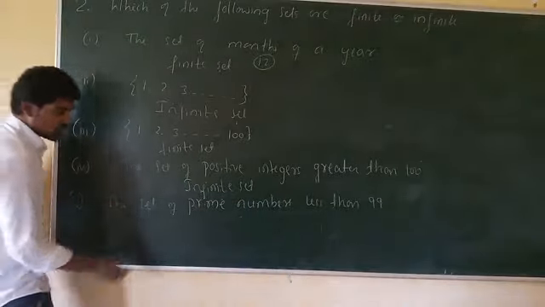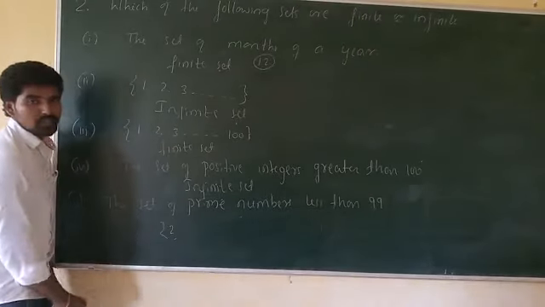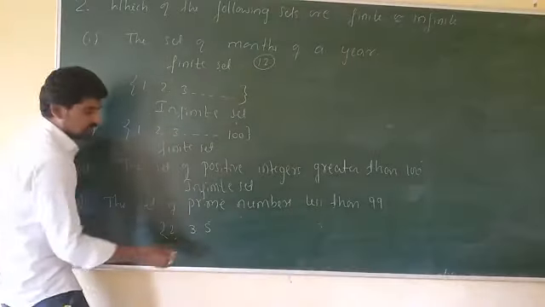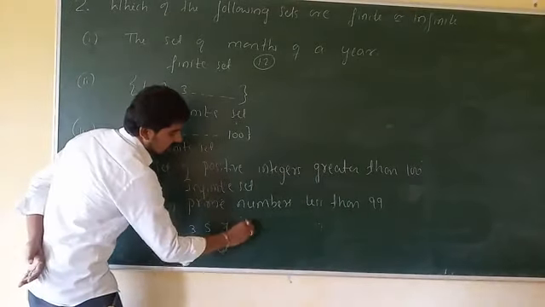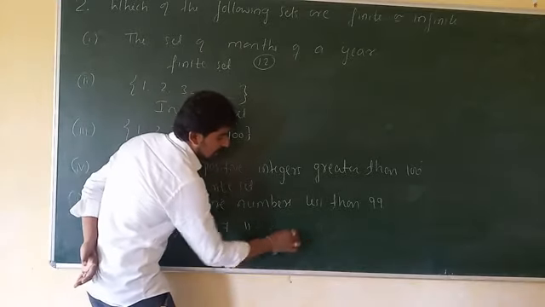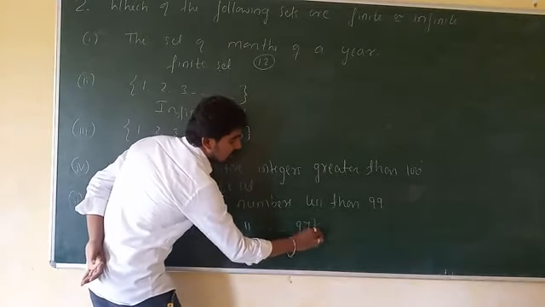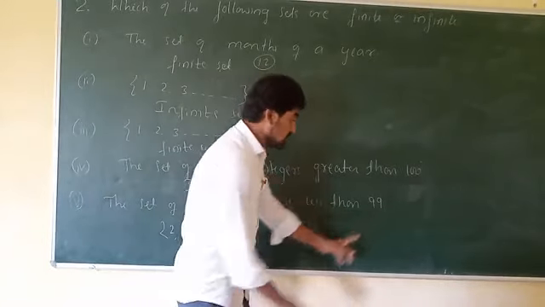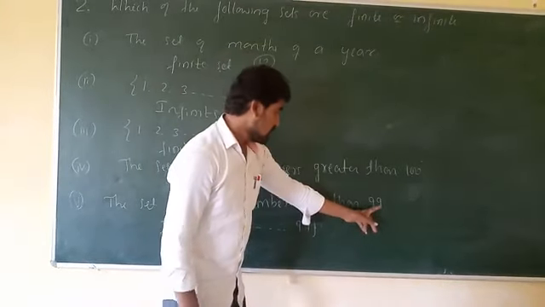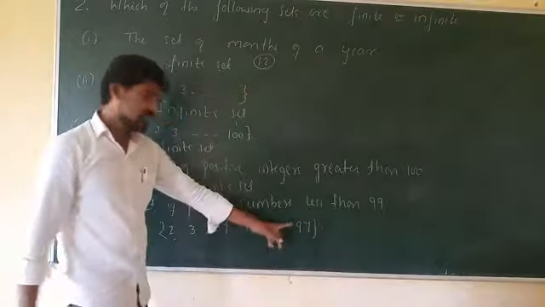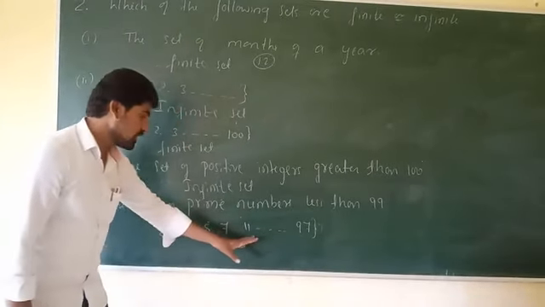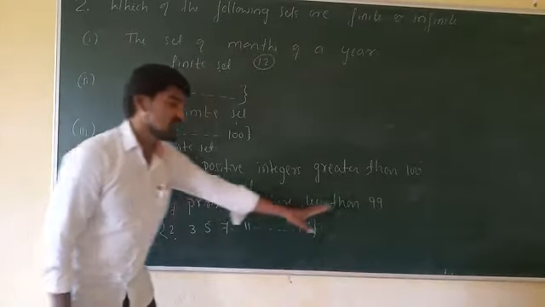The first prime number starts from 2, then 3, then 5, then 7, then 11, up to 97. 99 is not a prime number. 99 is divisible by 1 as well as by 3. Therefore, in between 1 and 97, we have a definite number of prime numbers. We may count the number of prime numbers which are less than 99.